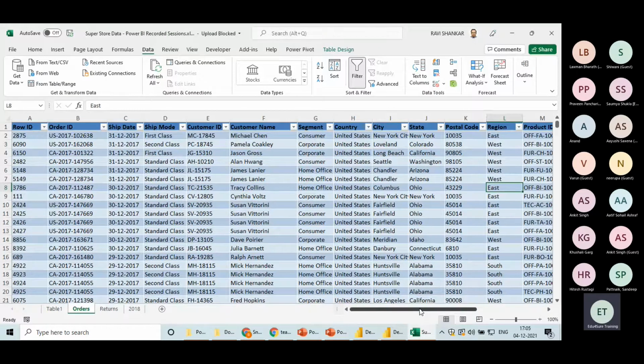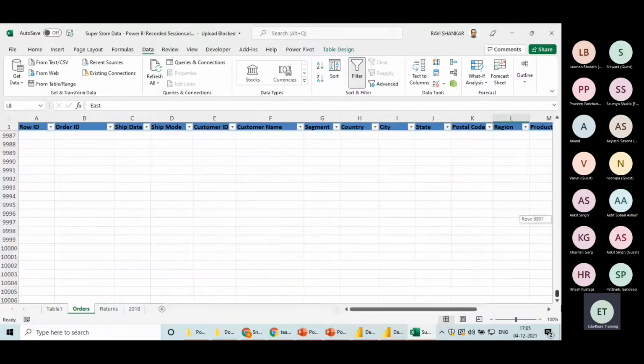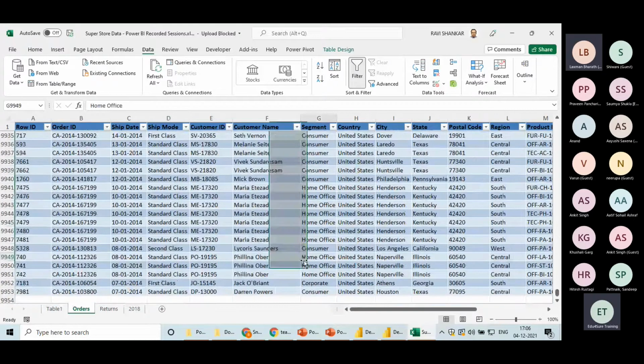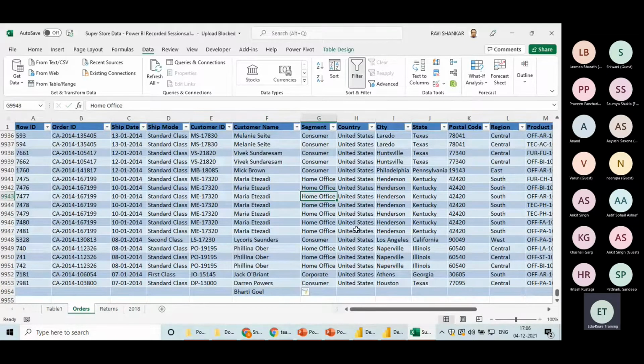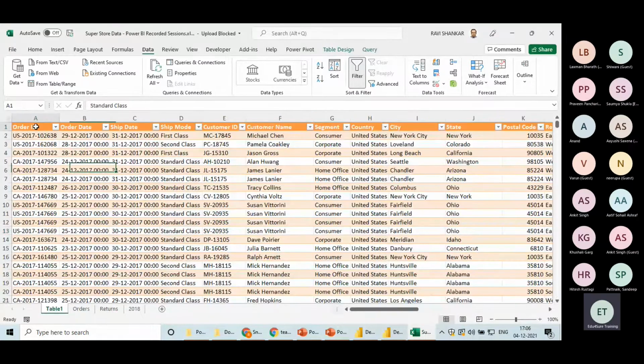Now come to this section here, and in the last, in the customer name, I'm adding my name, right? So basically I have updated the input data. I'm coming to the output table, refresh.